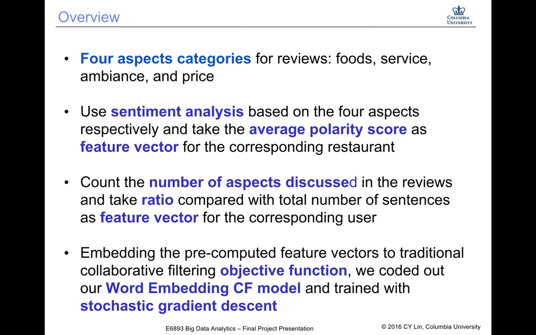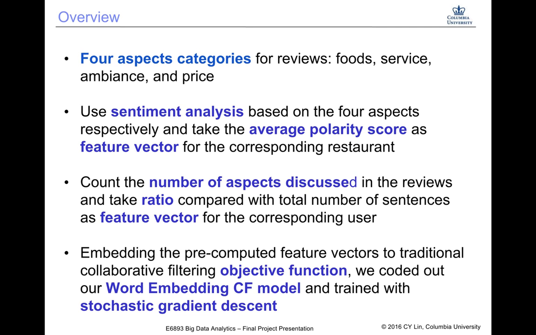A feature vector for a user is computed based on all reviews the user ever gave to all items. On the other hand, a feature vector for an item is computed based on the reviews that the item got from all users. We calculate the feature vector using sentiment analysis. The detailed information will be discussed later.